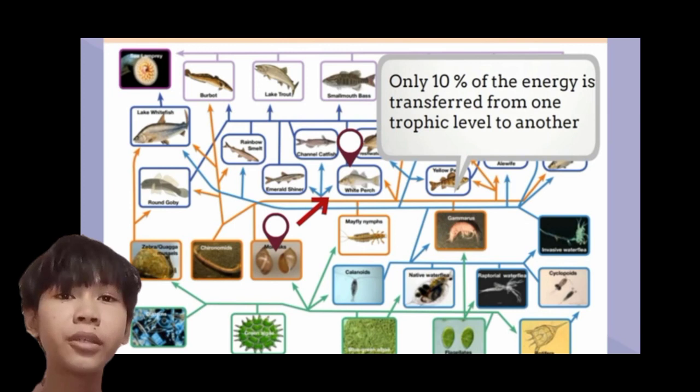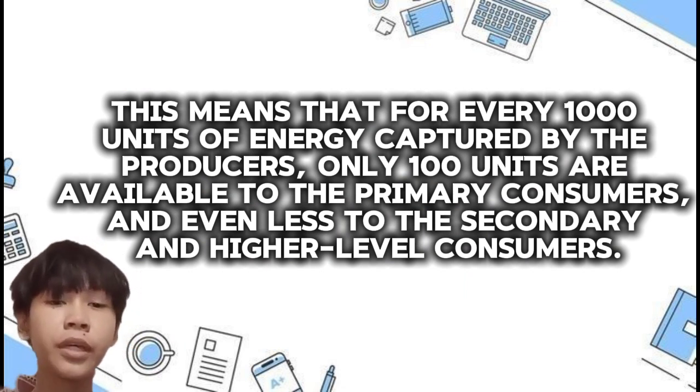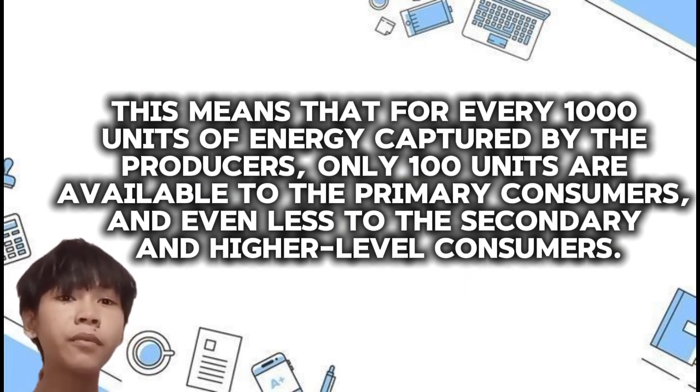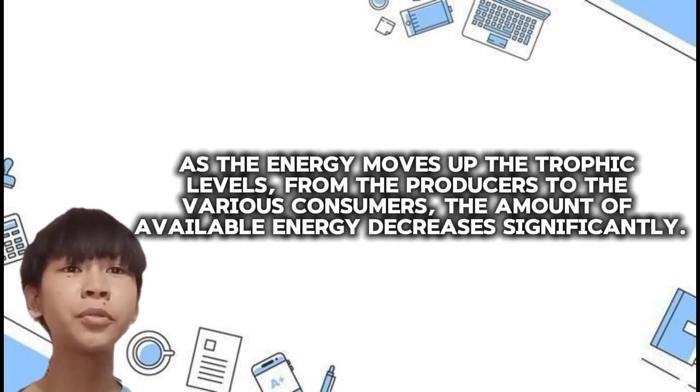It is estimated that only about 10% of the energy available at one trophic level is actually transferred to the next level. This means that for every 1,000 units of energy captured by the producers, only 100 units are available to the primary consumers, and even less to the secondary and higher level consumers. As energy moves up the trophic levels from the producers to the various consumers, the amount of available energy decreases significantly.